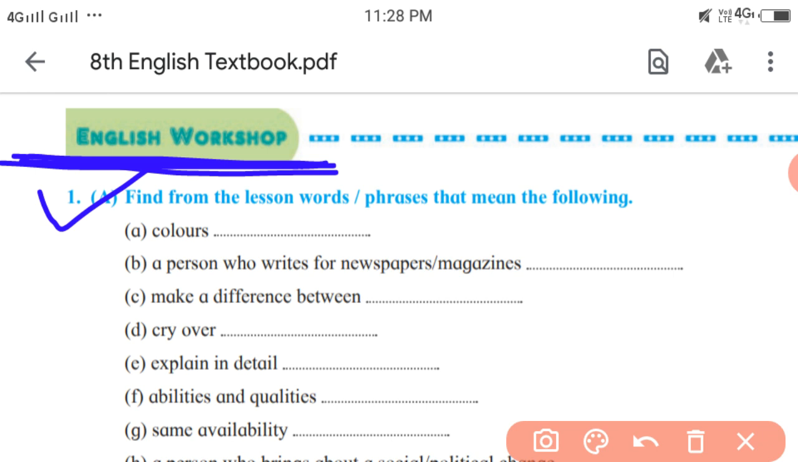So here the meanings are given, and we have to find which words from the lesson have these meanings. Here is the first one, colors. For the word colors, in the lesson there is the word hues. The same way, you have to find the words from the lesson for these given meanings.